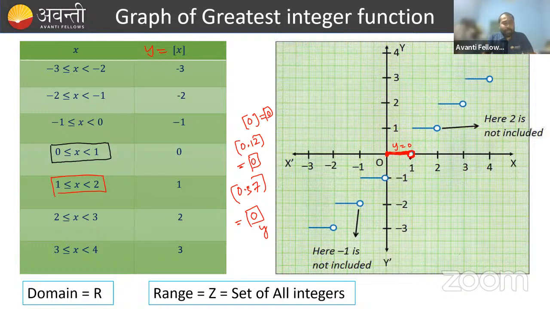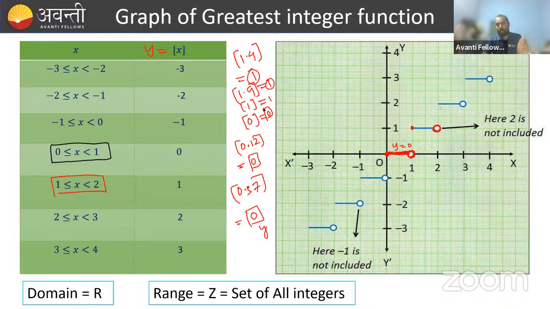Okay. And in the second case, what are you taking? You are taking the values of x in between 1 to 2, where 1 is included and 2 is excluded. That's why I'm taking a hollow circle here. Is that clear to everyone? And when you take any real number in between 1 to 2, suppose I'm taking 1.4, the greatest integer of 1.4 is 1, right? The greatest integer of 1.9 is 1. The greatest integer of 1 is 1.